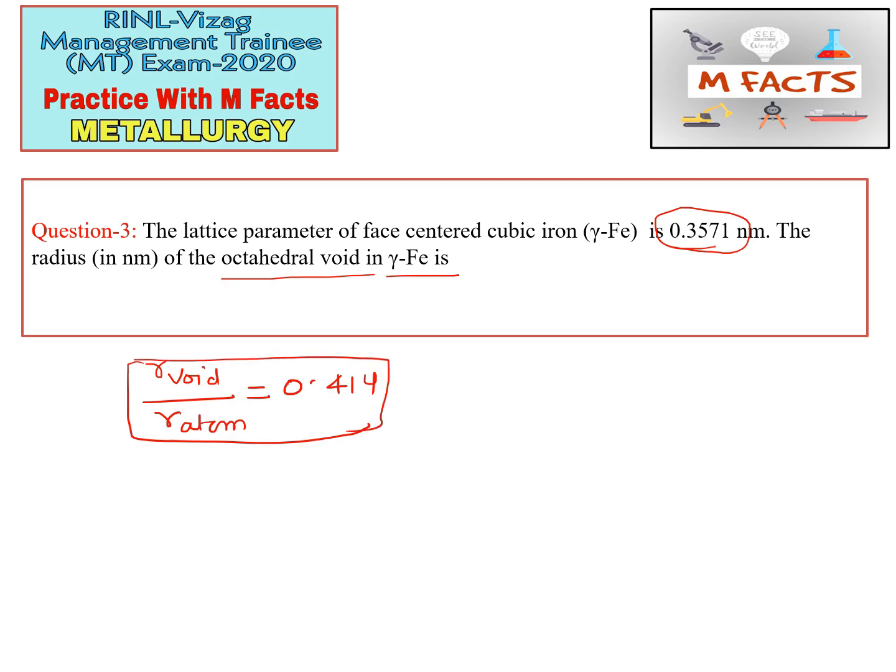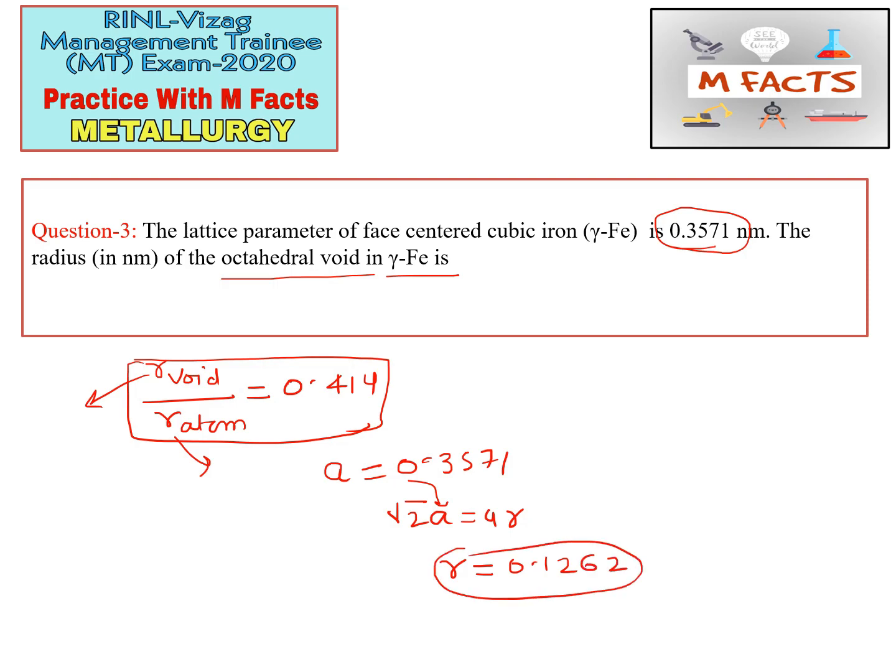Now we need to calculate R void, and we can find it from R atom. How? We know the lattice parameter a is 0.3571. This is an FCC crystal structure, and the relation between the lattice parameter and the radius of the atom in FCC is root 2 a equals 4r. As we put the a value here, we get r equal to 0.1262. This is actually R atom.